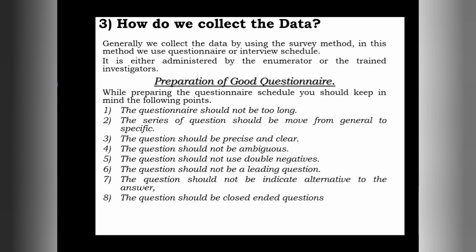At that time we will get only one answer, yes or no. That's why the questions should get only one answer and should not indicate alternatives to the answers. Okay, so this is the next point which we have to consider while preparing the questionnaire.